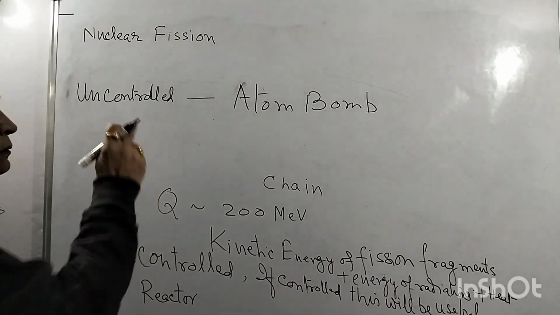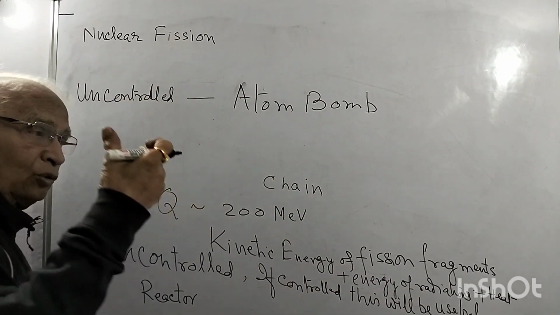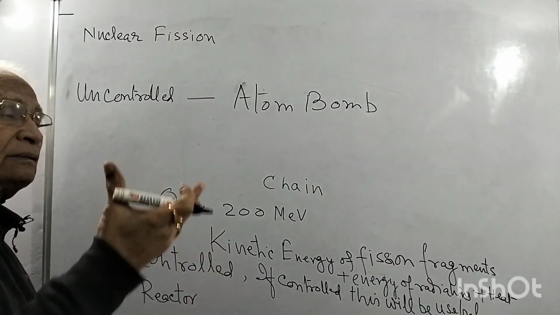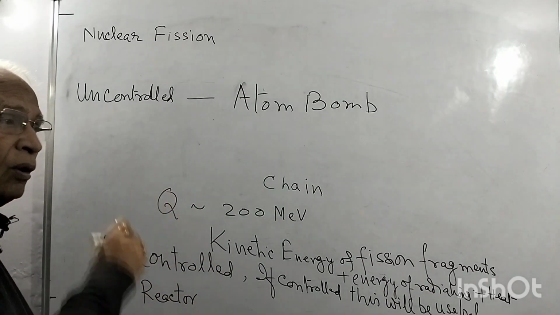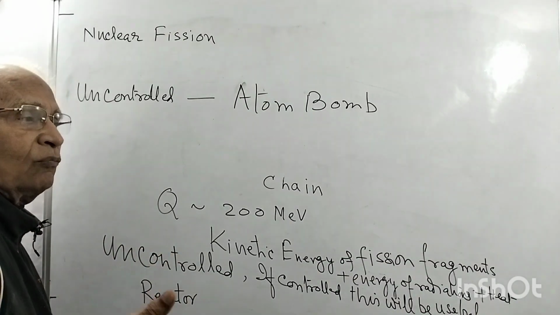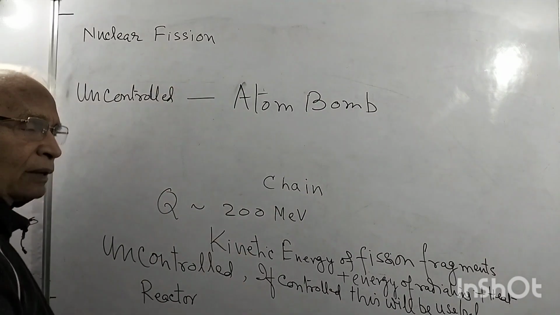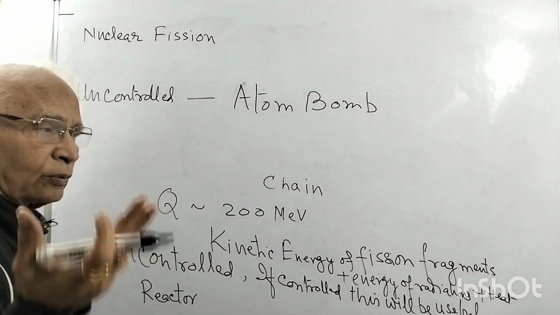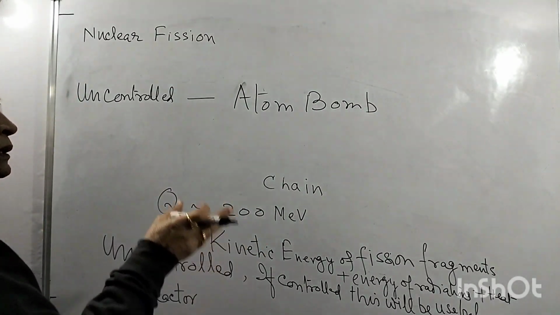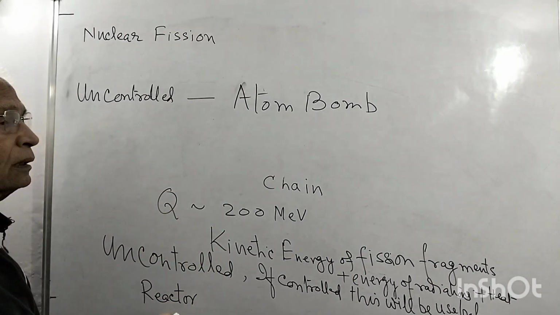And uncontrolled is where you can't control the reaction. If you want to stop the fission, that is done by using the control rods. Control cadmium rods absorb the neutrons, and the fission reactor power comes down and it stops also. So using control rods, you can control the reactor's working.